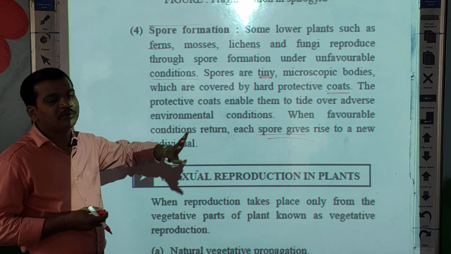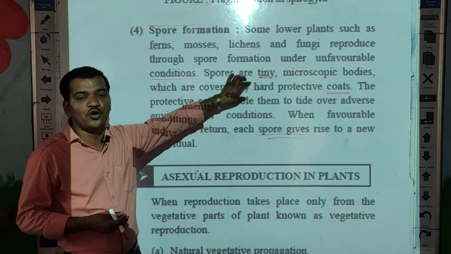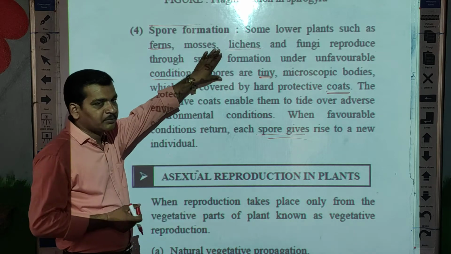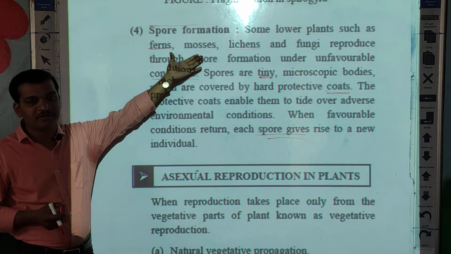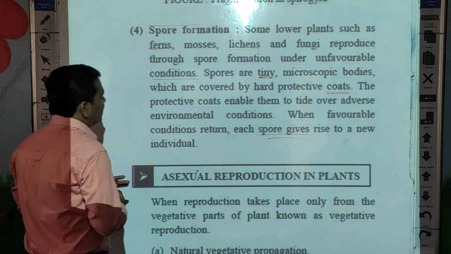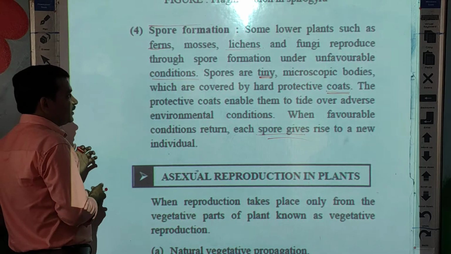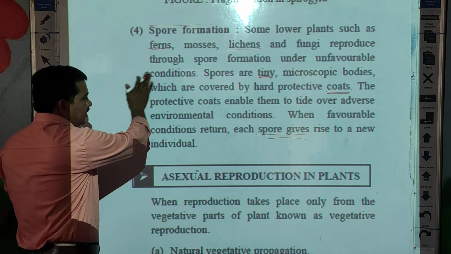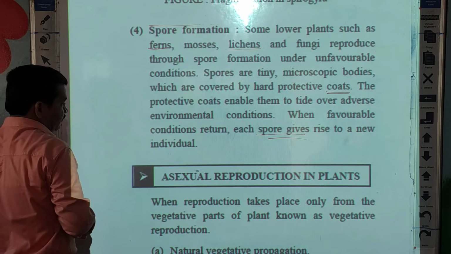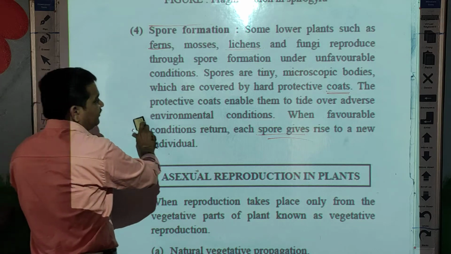So this kind of reproduction is called spore formation, and this spore formation takes place in fern, mosses, and fungi. Clear, students? So here we have finished asexual reproduction in plants.